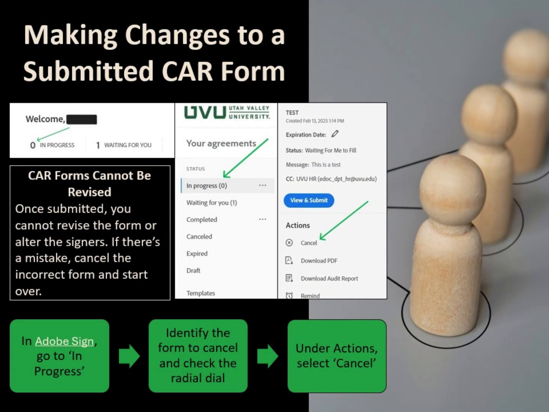Making changes to a submitted CAR form. Unfortunately, CAR forms cannot be revised. Once submitted, you cannot revise the form or alter the signers. If there's a mistake, cancel the incorrect form and start over. To do this, go to Adobe Sign and select In Progress. Next, identify the incorrect form you would like to cancel and check the radio dial. To finish, select Cancel under Actions.